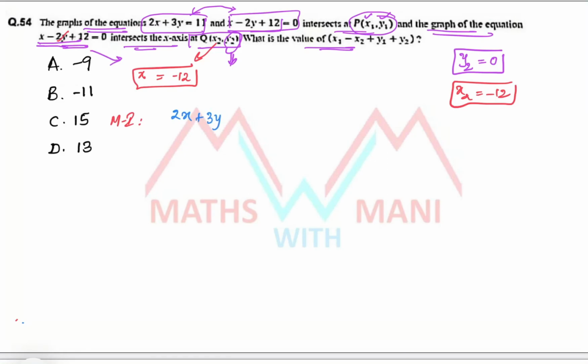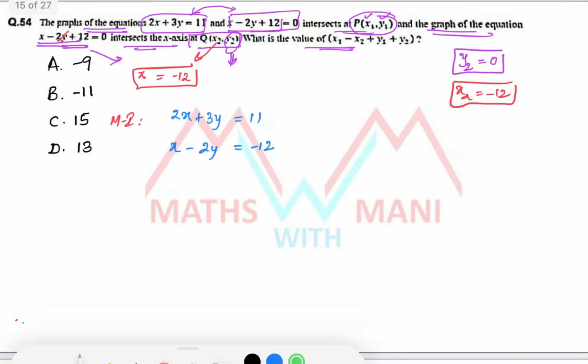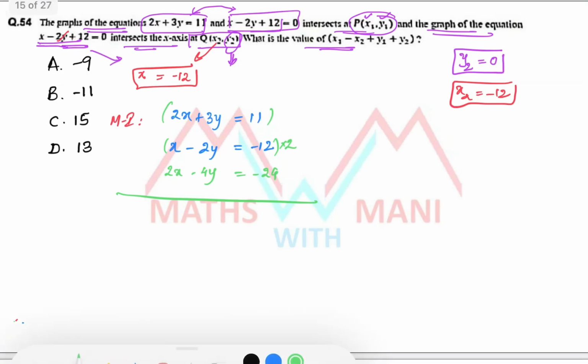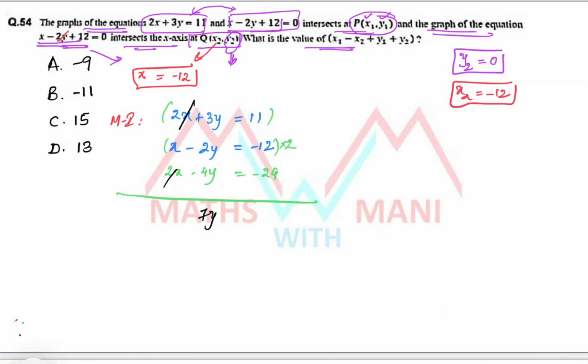2x plus 3y equals 11, and another equation x minus 2y plus 12 equals 0, so x minus 2y equals minus 12. Next, since here 2x is there but here x is there, you have to multiply the second equation by 2. Then it becomes 2x minus 4y equals minus 24. Now subtract the second equation from the first equation. 2x cancels, 3y minus of minus 4y, that is 7y, equals 11 minus of minus 24, that is 35.